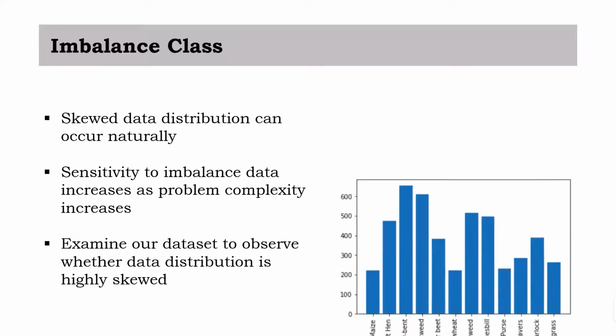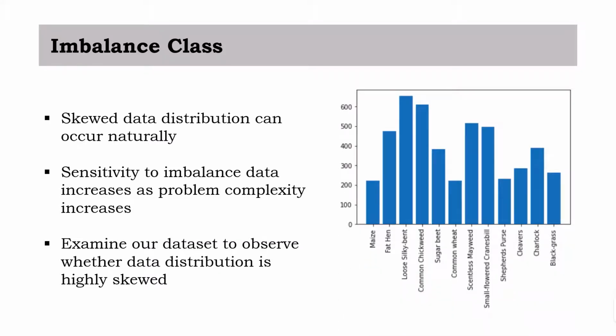As shown in the figure, there are no two or more classes with high discrepancy. The class with the least data has 221 samples, while the class with the most data has 654 samples. The ratio of the least sample class to the most sample class is approximately 1:3. Hence, all available trained data will be used for training the model.